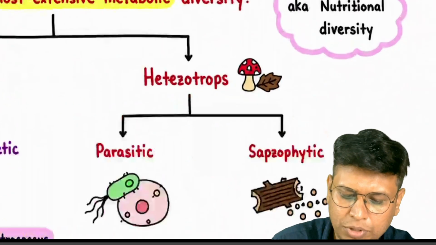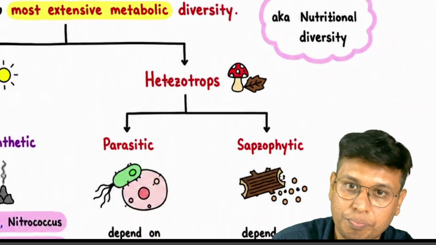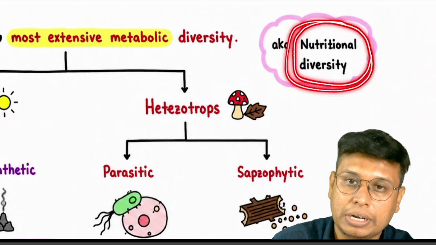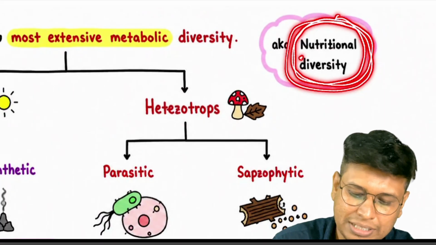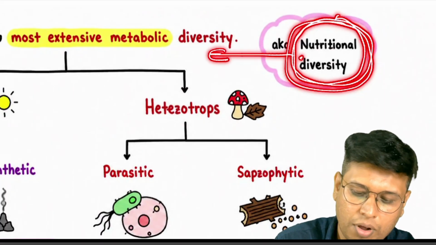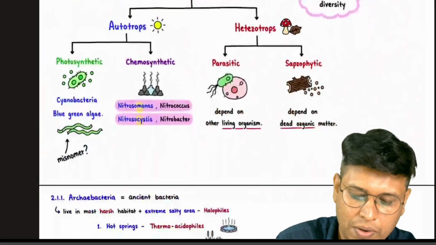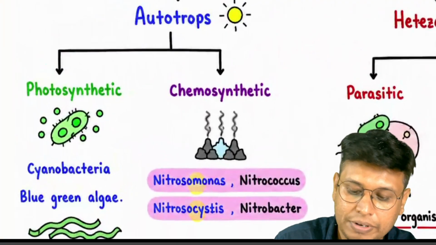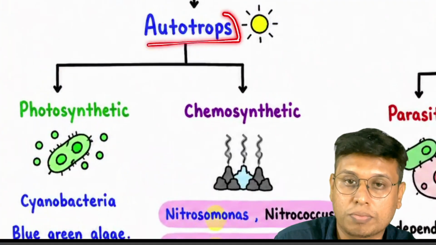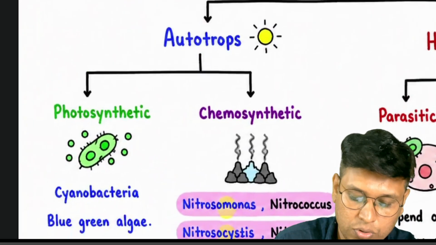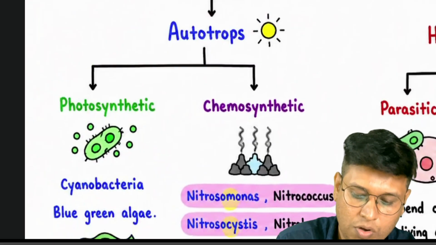So sometimes the question is asked, which group shows the most nutritional diversity. Nutritional diversity is another wording for metabolic diversity. Okay, so we will go one by one. First we will discuss the autotrophs, who make their own food, their own energy. Photosynthetic is a very common one.